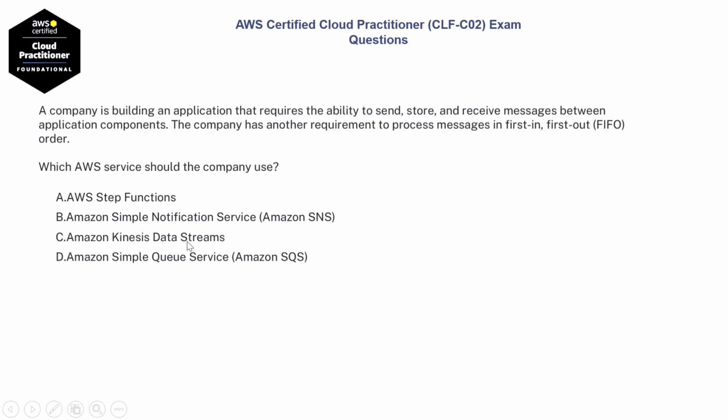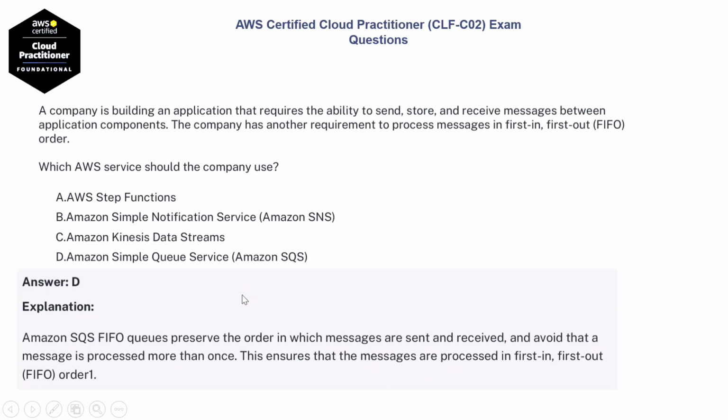Option C, Amazon Kinesis Data Streams. Option D, Amazon Simple Queue Service. The right answer is option D, Amazon SQS FIFO queues. They preserve the order in which messages are sent and received, and avoid that a message is processed more than once. This ensures that the messages are processed in first in, first out order.